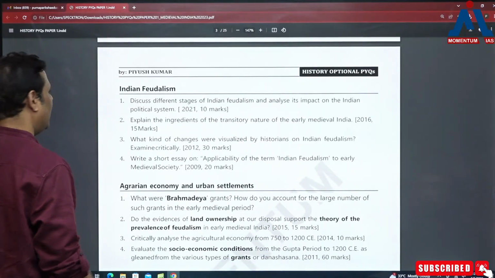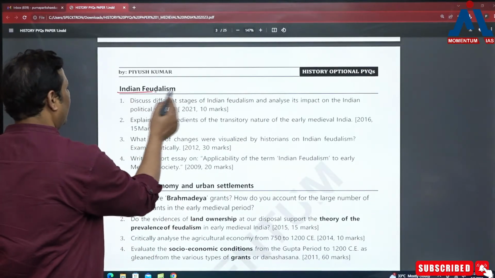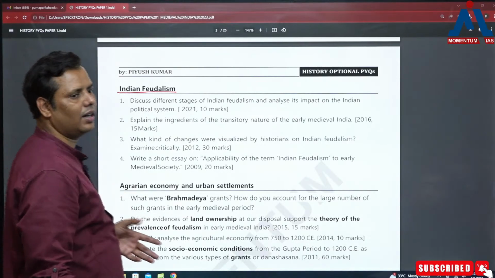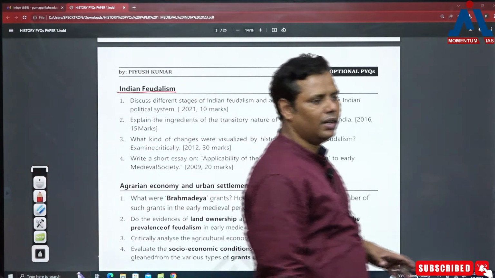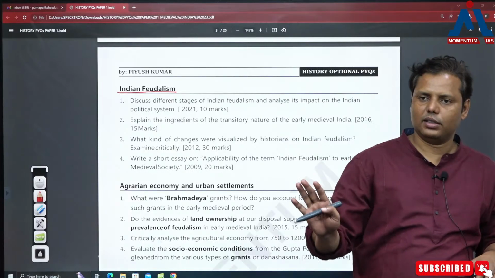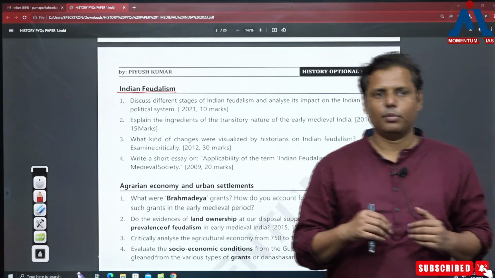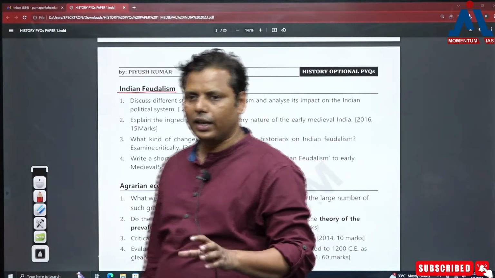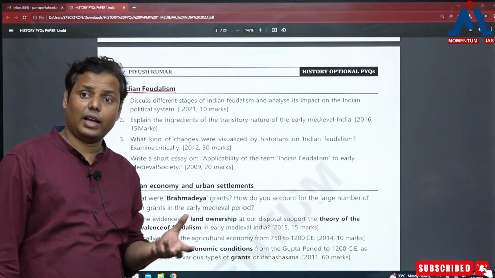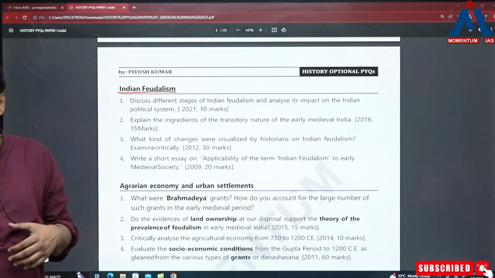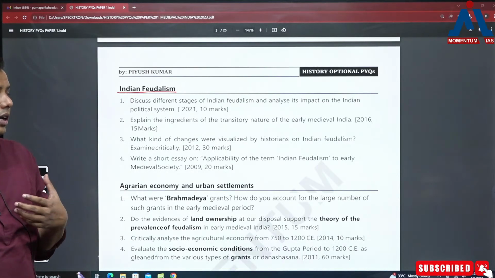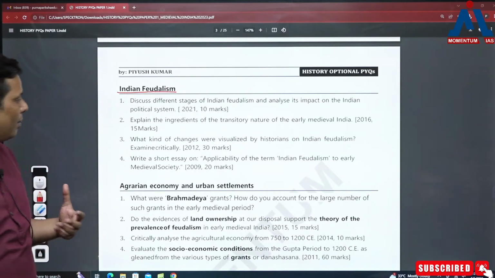Then the next topic is Indian feudalism, right? When it comes to Indian feudalism, you all understand that this debate is very important. Initially there was just feudalism, right? Now it is not just feudalism, but a whole debate. So it's not about proving that feudalism existed, okay? Now the question is not whether feudalism existed and how it was, but whether feudalism existed or not. And if feudalism did not exist, then what alternative ideas can we apply there?